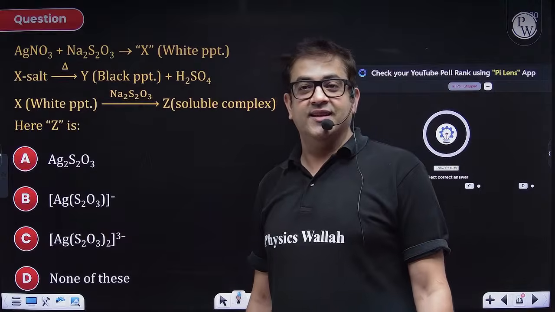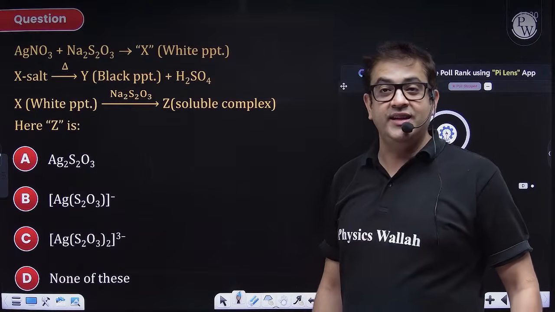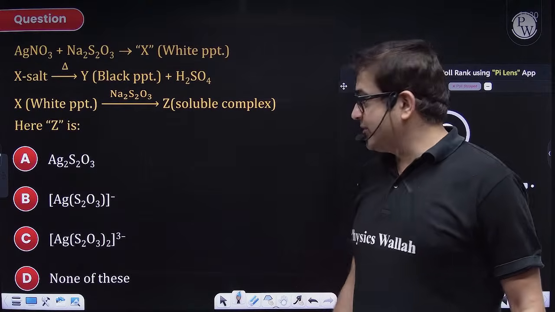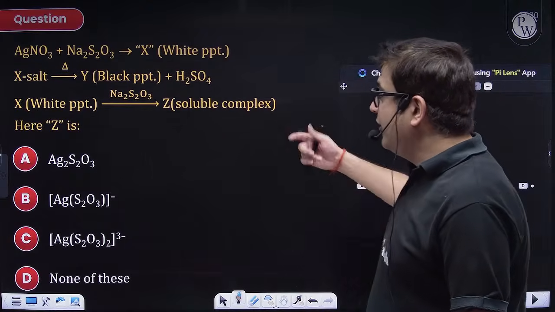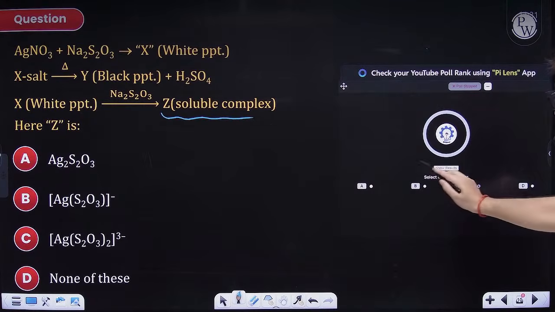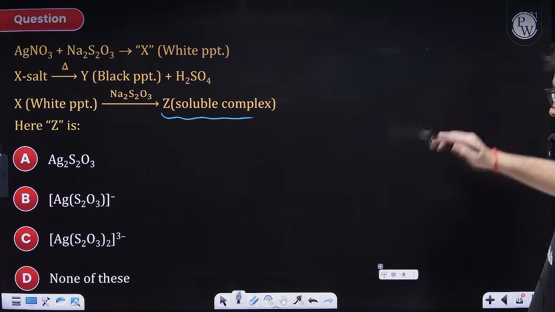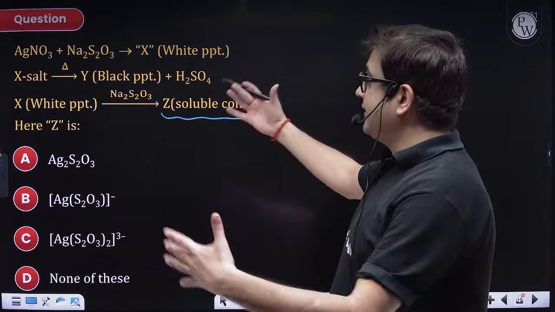None of these. Shatru Ghana is saying none of these. Remaining students are answering C. Beta, you can definitely understand because it is just asking you the soluble complex, so it will be definitely a complex of D block. So most of the students are correct. Good, beta. Now let us explore the question.